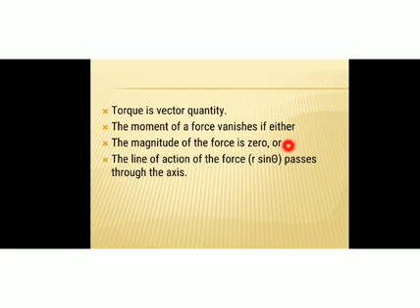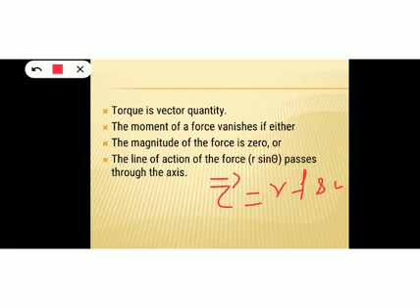Moment of force vanishes if either the magnitude of the force is 0 or the line of action of force, that means theta, is 0. Okay, because you know torque is r F sin theta. So if force is 0, then torque will be 0, and if theta is 0, sin 0 is 0, so torque will be 0.